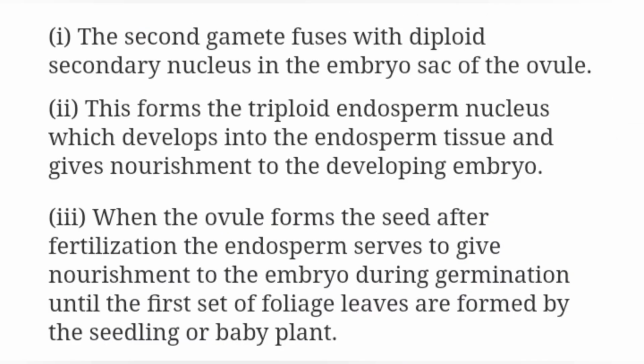First point, the second gamete fuses with diploid secondary nucleus in the embryo sac of the ovule. Second point, this forms the triploid endosperm nucleus, which develops into the endosperm tissue and gives nourishment to the developing embryo. Third point, when the ovule forms the seed after fertilization, the endosperm serves to give nourishment to the embryo during germination until the first set of foliage leaves are formed by the seedling or baby plant.